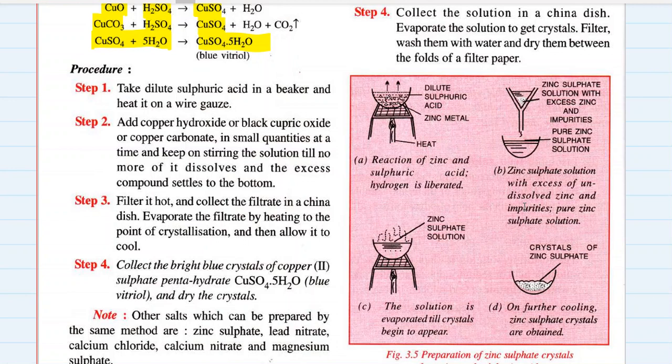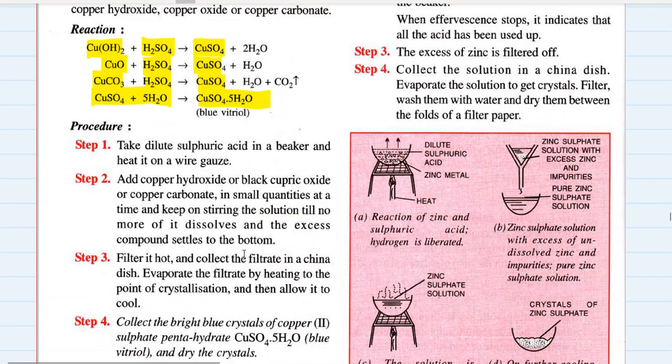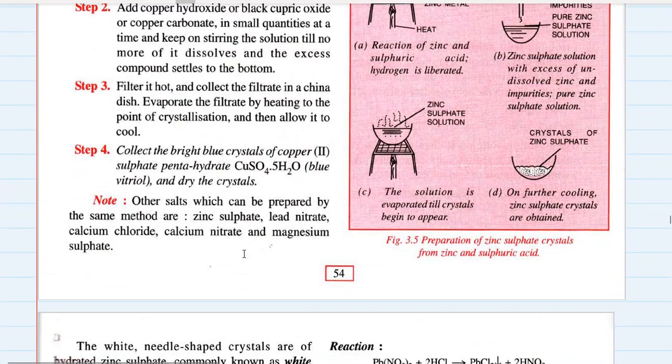quantities at a time, and keep stirring the solution till no more of it dissolves and excess compound settles to the bottom. You have to filter it hot, collect that filtrate in a china dish, and evaporate the filtrate by heating to the point of crystallization, and then allow it to cool. Then you have to collect the bright blue crystals of copper 2 sulfate, which are formed by crystallization.